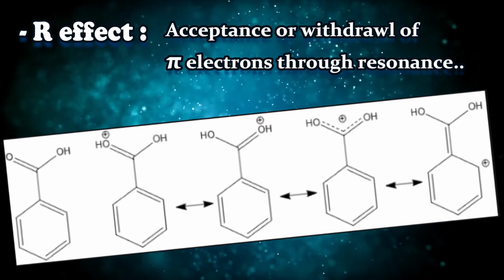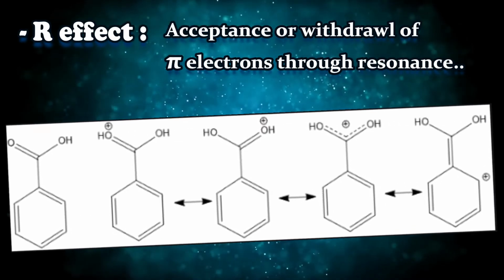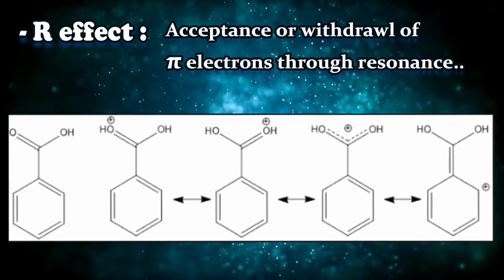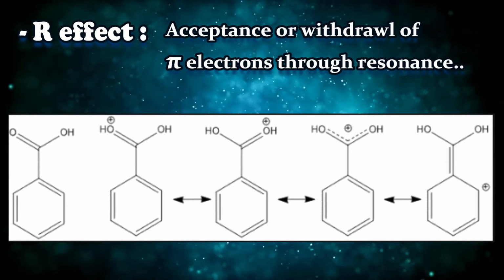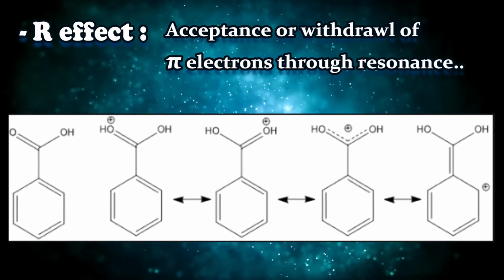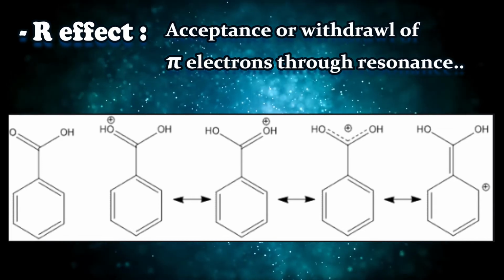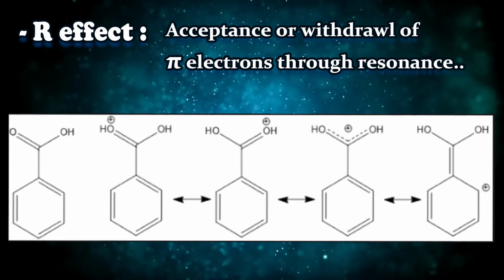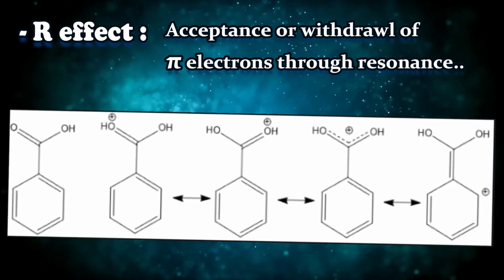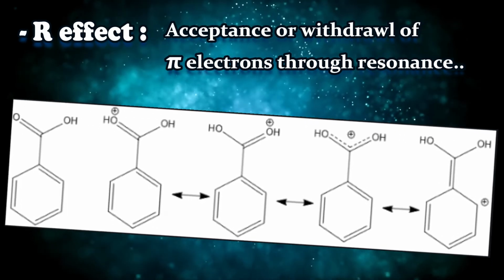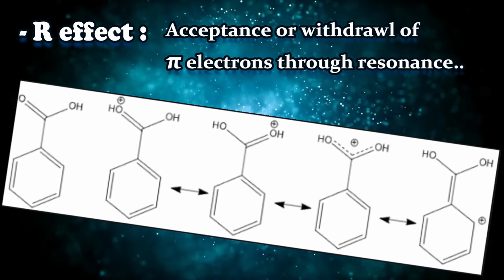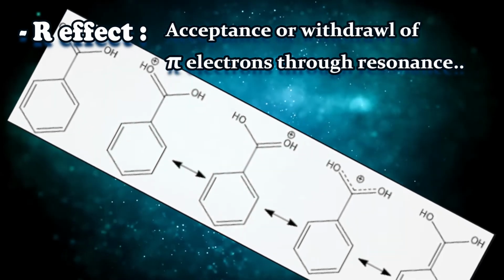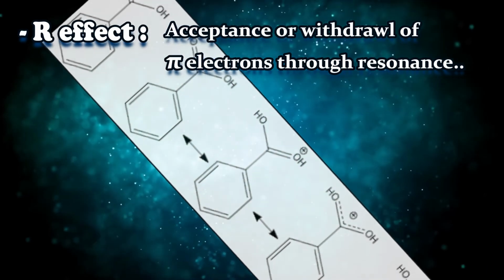Here also what will happen, see, a plus charge will be generated in the benzene ring, okay? And this will rotate, and as plus is generated in benzene, that means electron has been withdrawn from the benzene, so it is minus R effect. And previously we saw that a minus charge was initiated in the benzene, that means electron was donated towards benzene, hence it is plus R effect, right?